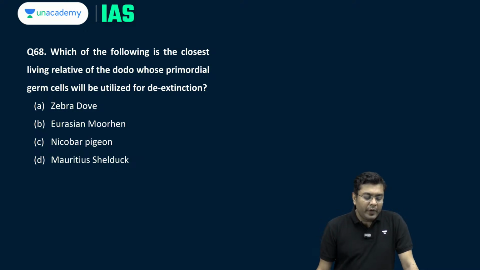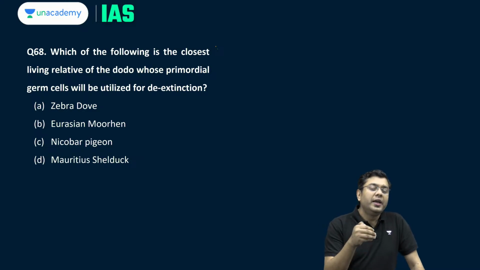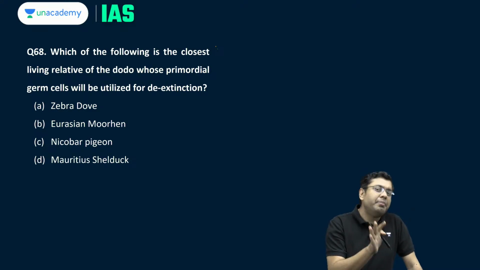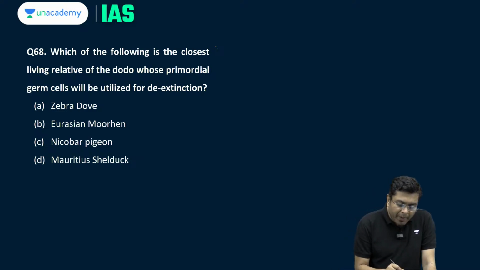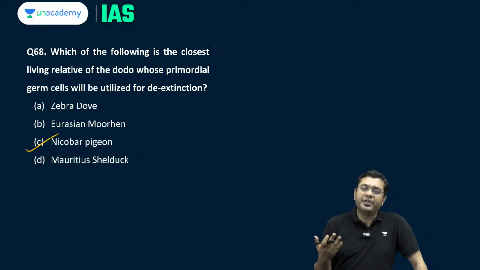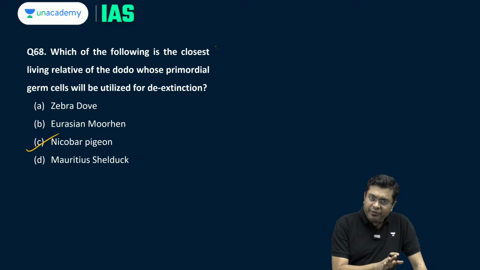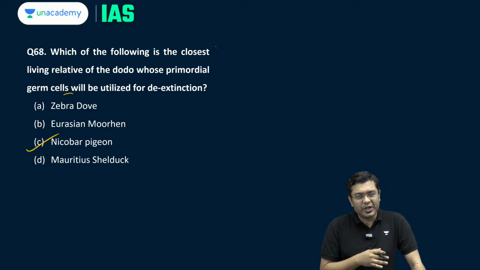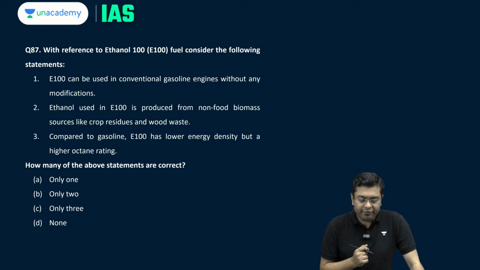Now, which of the following is the closest living relative of the dodo whose primordial germ cell will be utilized for de-extinction? So the dodo is an extinct species of bird which scientists are working to bring back to life. Here, the Nicobar pigeon is one of the closest relatives, and the germ cells of the Nicobar pigeon will be utilized for the de-extinction process, bringing it back to life.